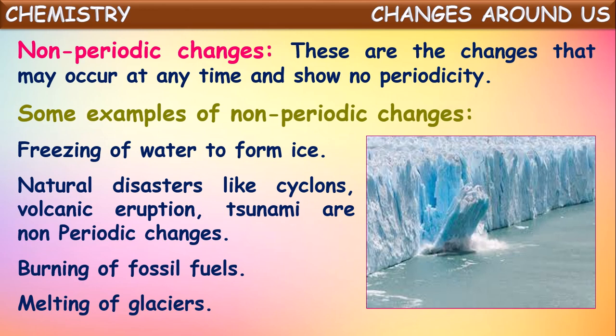It also may happen at any time without any prior notice, isn't it? So this also will come under non-periodic change. So those changes which occur at any time without any priority are called non-periodic changes.